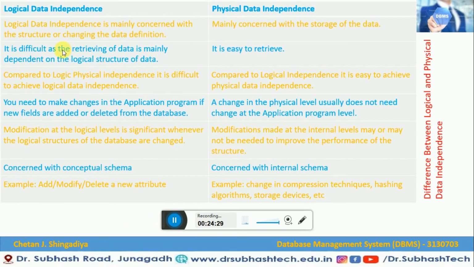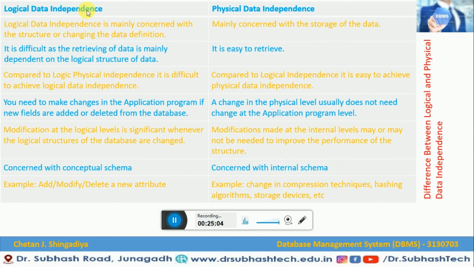Now let me explain the difference between logical data independence and physical data independence. Logical data independence is mainly concerned with the structure and changing of the data definition, whereas physical data independence is mainly concerned with the storage of the data. As the name suggests, if it is physical, it is concerned with the storage of the data.